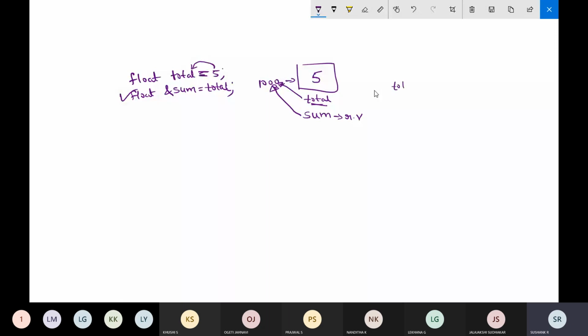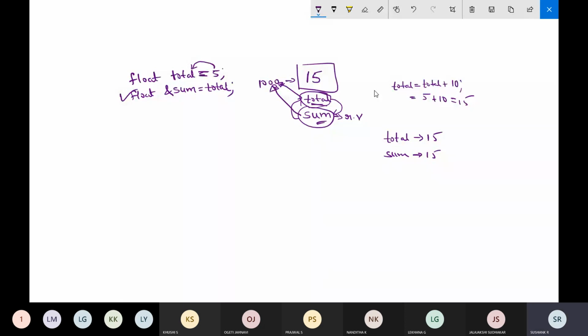If you write total is equal to total plus 10, earlier total contained 5, so it will be 5 plus 10 is equal to 15. The value of total will get updated to 15. Since total and sum are sharing the same memory location, if you print total you'll get the output as 15, and if you access sum you'll also get 15. These two variables are referring to the same memory location. Whatever changes you make to total will be reflected in sum, and whatever changes you make to sum will be reflected in total, because they are referring to the same memory location, that is 1000.